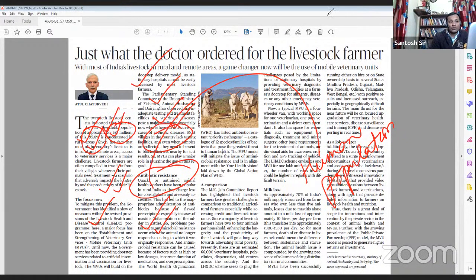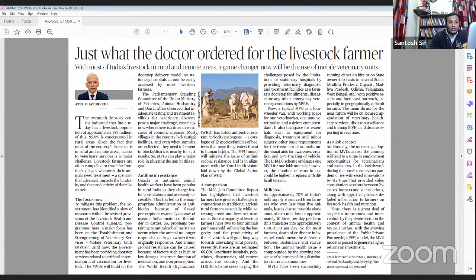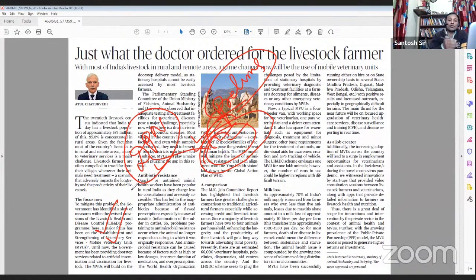The editorial goes on to list WHO's priority pathogens, 12 families of pathogens which are responsible for this increasing antibiotic resistance. A prelims question can be framed on this. This has been highlighted in the daily prelims notes today, where I have highlighted these 12 pathogens and also the scheme of the government. Further, the editorial talks about the MK Jain committee.